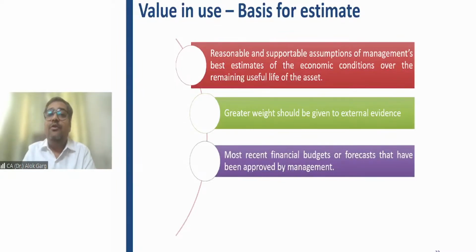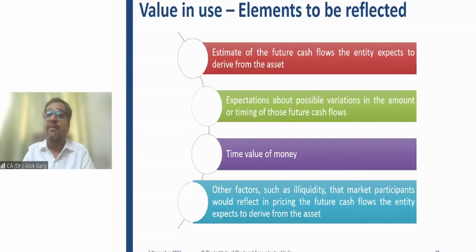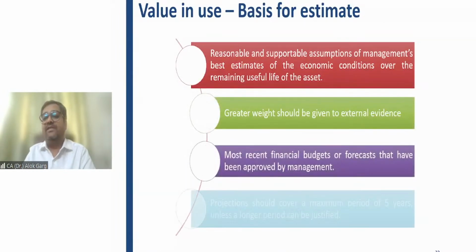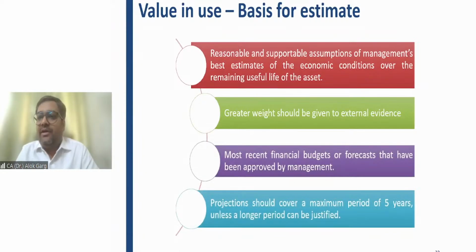Okay, value in use. What could be the basis for estimate? These are the elements which need to be reflected. For example, Rahul is an auditor and he went to a client, and the client is doing an impairment assessment, and the client has already computed the value in use, and Rahul is asking how you have computed your future cash flows. Is it only related to the asset? Have you considered in which year this cash flow will arise? The client has said yes. So Rahul is asking, have you already considered the time value of money? The client is saying yes. Okay. And then Rahul is asking how you have estimated your cash flow, what basis you have taken.